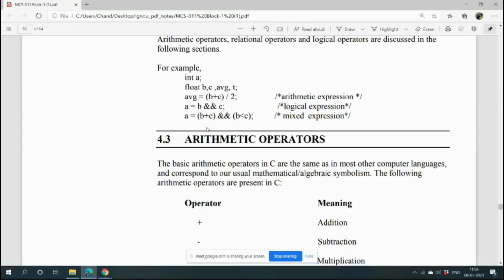Only that time it will be true. Otherwise, if any of the conditions is false, then the value of A is false. And if both of the conditions are false, then the value of A is also false. So for logical and, a variable's answer needs to be true only if both the conditions are true.